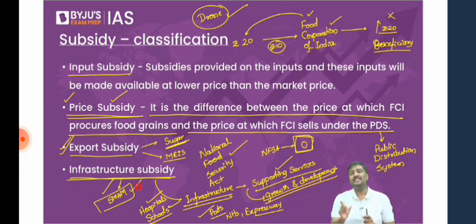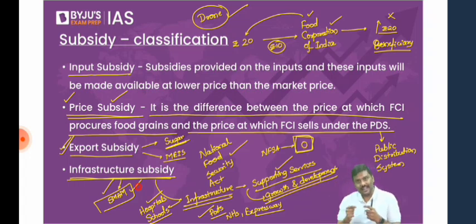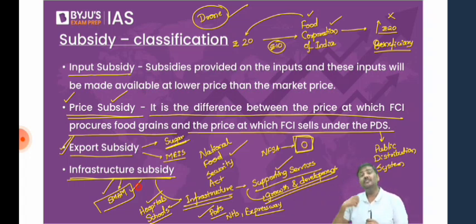There is a fund called Agriculture Infrastructure Fund, AIF. Under Agriculture Infrastructure Fund, for development of infrastructure. So what kind of infrastructure? Warehousing capacity, sorting and grading capacity, cold storage, warehousing. For all of this infrastructure, we will provide subsidies. Right? So basically, infrastructure subsidy. Done. So these are some of the classifications. Please be very, very careful.